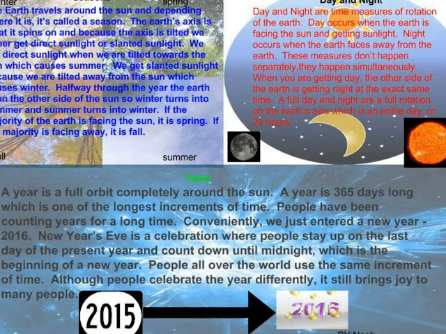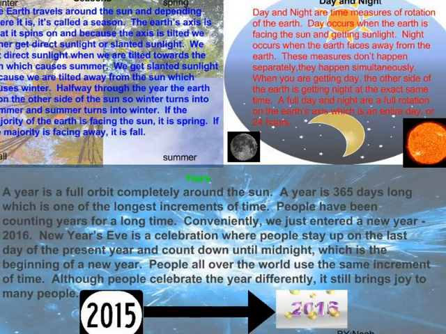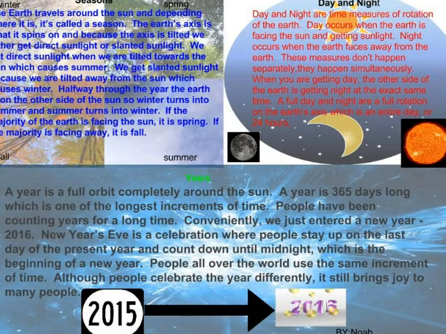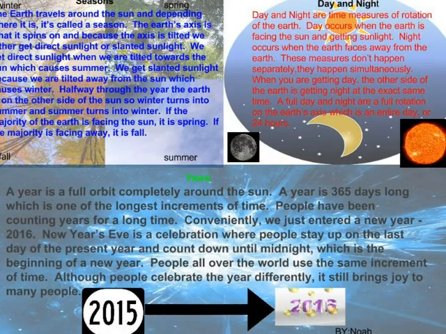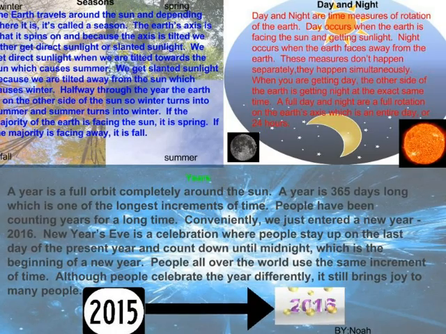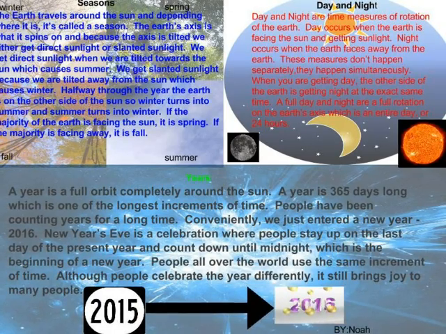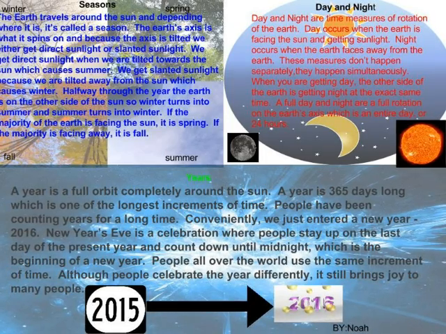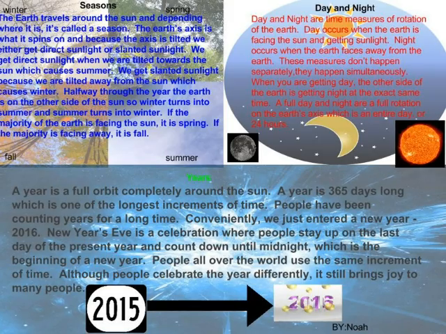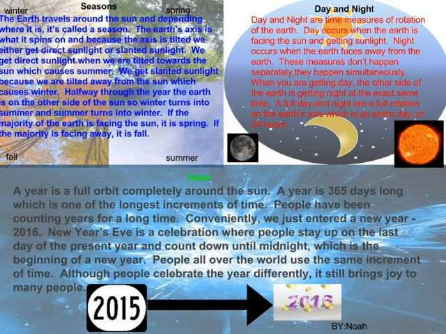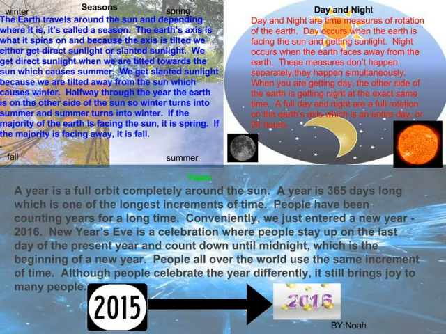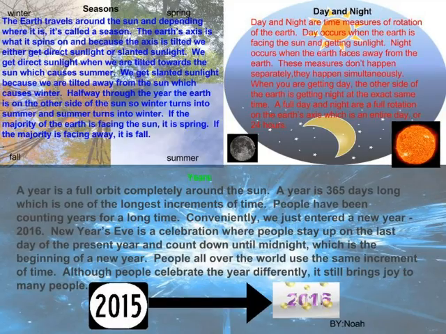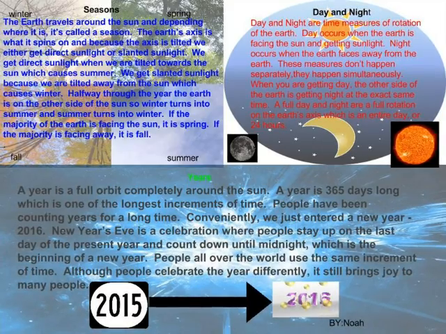Years. A year is a full orbit completely around the sun. A year is 365 days long, which is one of the longest increments of time. People have been counting years for a long time. Conveniently, we have just entered a new year, 2016. New Year's Eve is a celebration where people stay up on the last day of the present year and count down until midnight, which is the beginning of a new year. People all around the world use the same increment of time, although people celebrate the year differently. It still brings joy to many people.